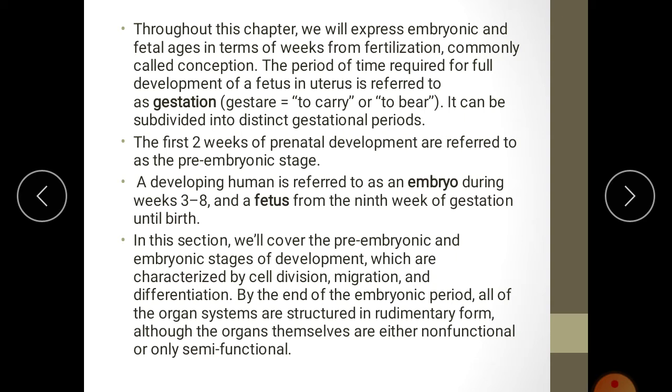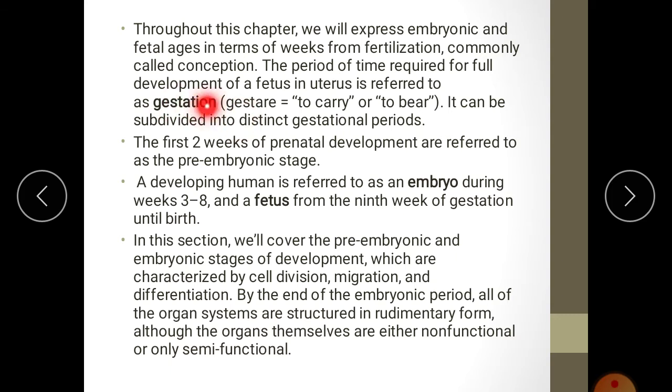So usually fertilization in human beings is referred to as conception. Here the embryonic ages are called by different terms. The period of time required for full development of a fetus in the uterus is referred to as gestation. So the full term required for the completion of development of the embryo inside the uterus is called gestation, or the pregnancy period.